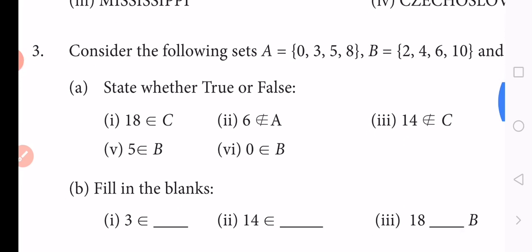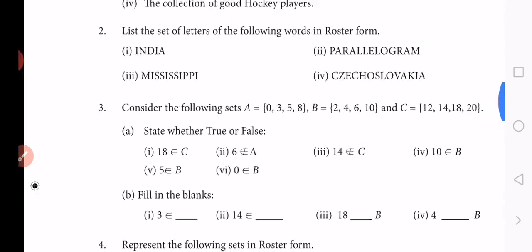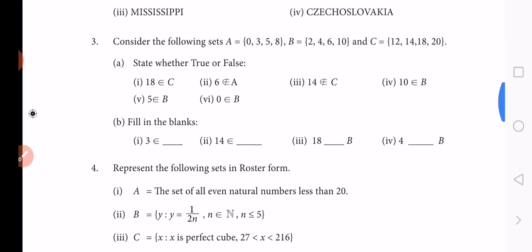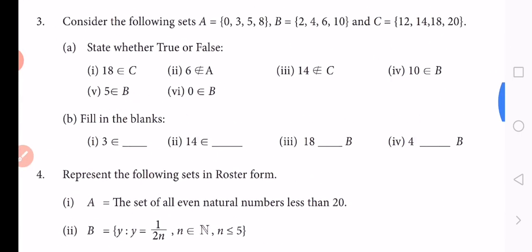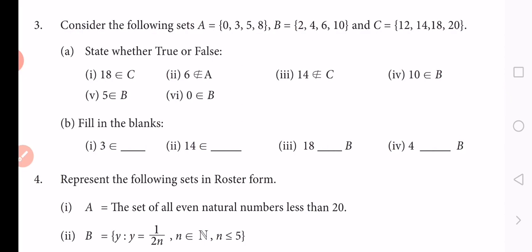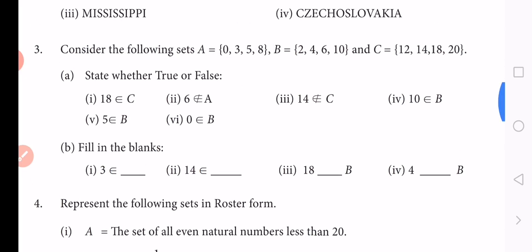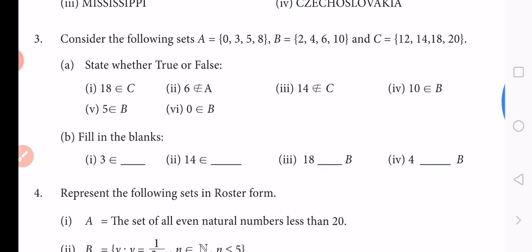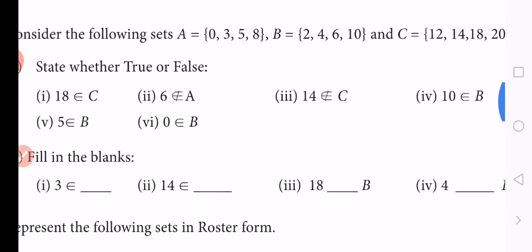Then we come to the third question. Second one we have still not taught. So next come to the third question. It is also about notation of sets. Third question has 2 parts. There are 3 sets given, A, B, C. Set A contains 4 elements, set B contains 4 elements, set C contains 4 elements. So here the first part: state whether true or false.